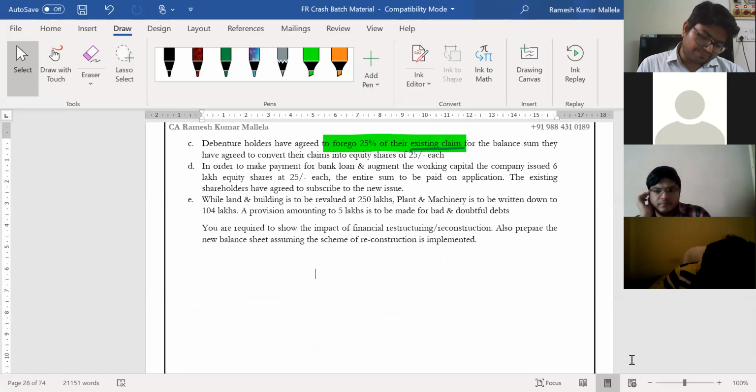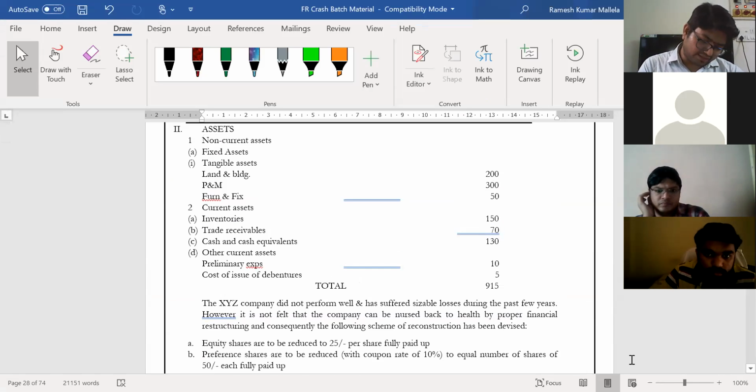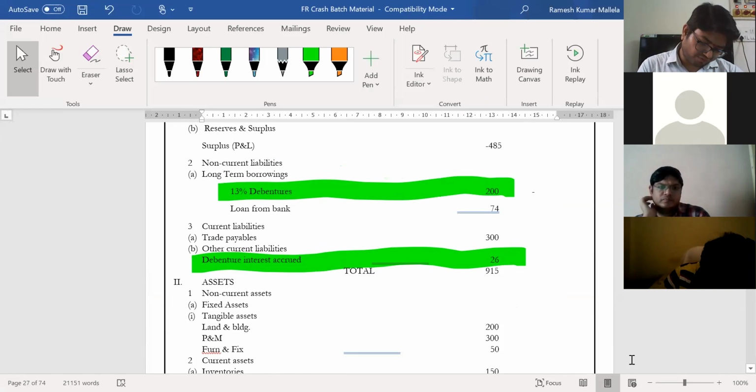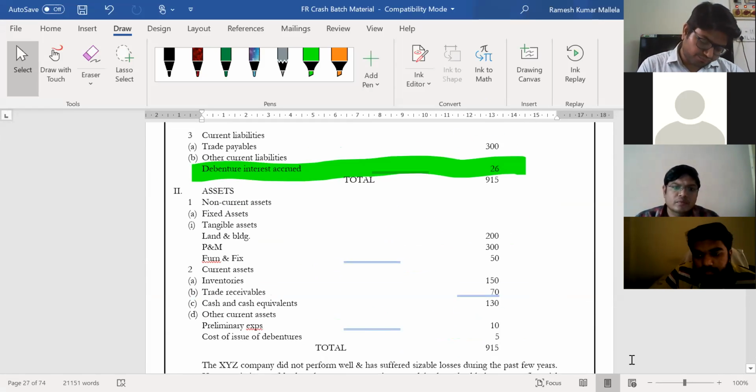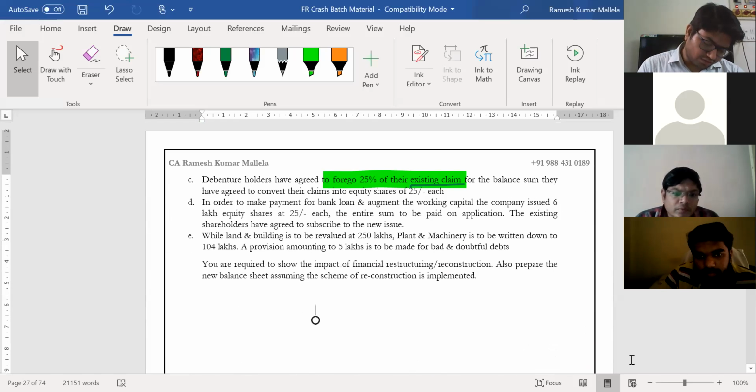So bank loan is paid out of that, right? So bank loan value, please see here. 74 is bank loan, 74 is bank loan that is paid. Okay, so let us make payment of bank loan.